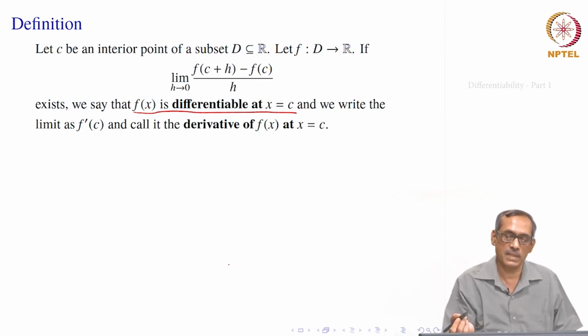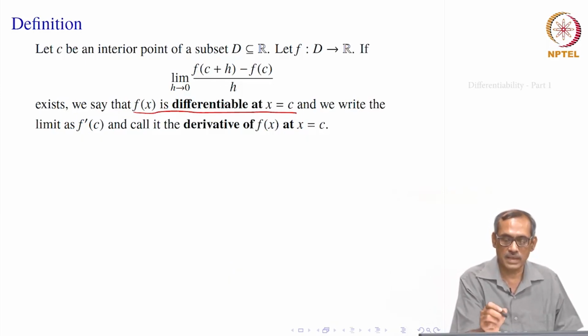It is quite possible that the limit does not exist. So, we will see some examples to that effect. First of all, we are assuming that c is an interior point, and then you take the ratio and let h go to 0. Now, this ratio is a new function of h. f of c is a number, f of c plus h is another number, and the ratio divided by h is a function of h. As h goes to 0, what is this value?